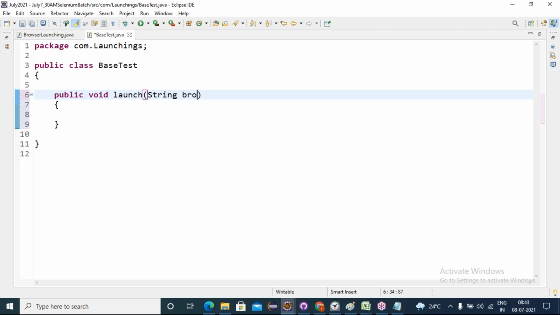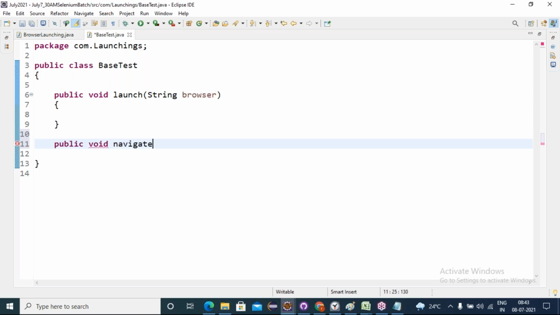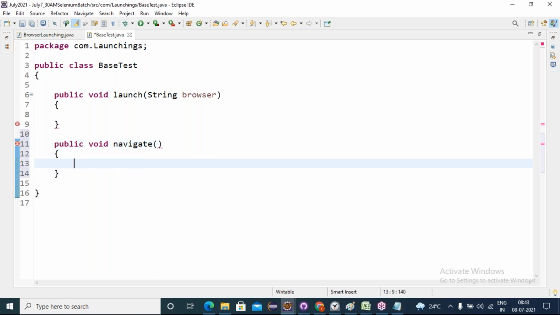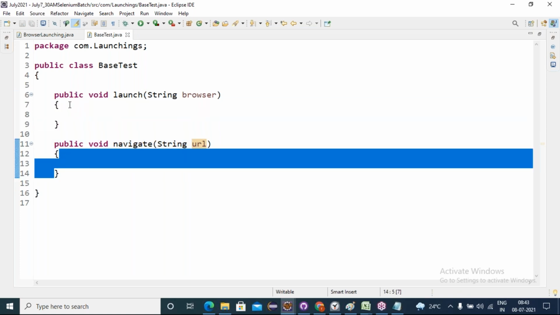Give the parameter as String browserType. And next, one more method: public void navigate. Which URL to navigate, we must pass as an argument, String url. Two methods I defined: one for launching a browser, another for navigating to that URL.